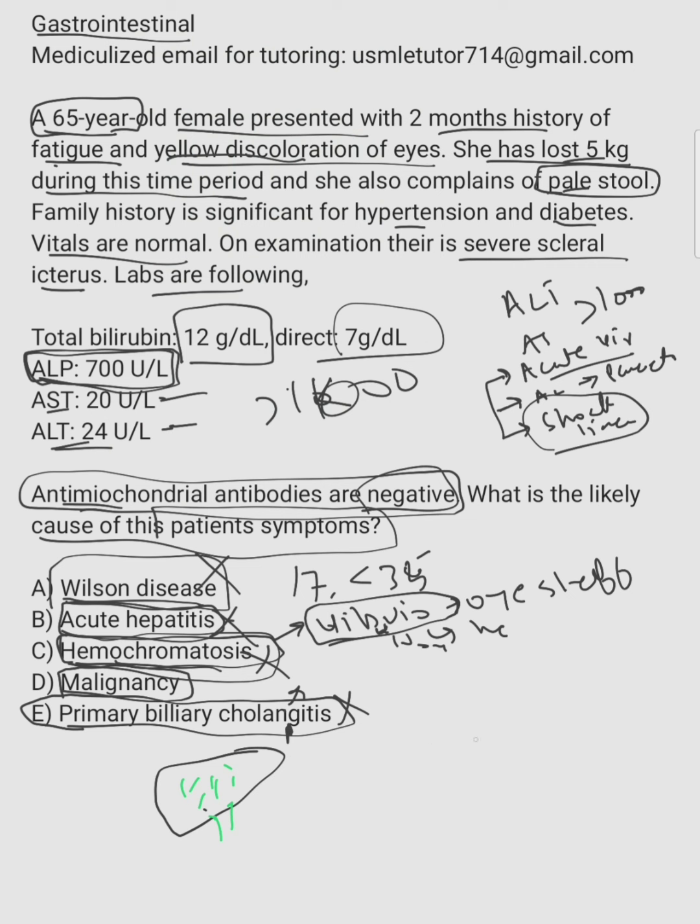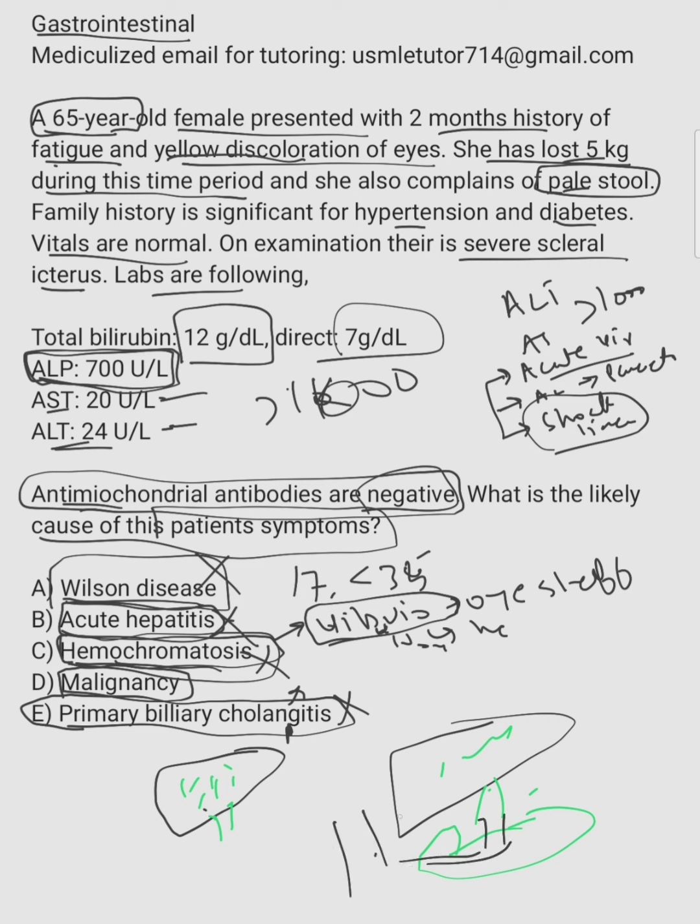Let's talk about this malignancy. What could have caused it? It could be any. If this is the liver, and this is the biliary tract, and the pancreas is here, the biliary tract comes here and empties into the duodenum. Pancreatic cancer can cause obstruction here and present with these features. For the GI tract, remember, the most common site of metastasis for colon cancer is the liver.